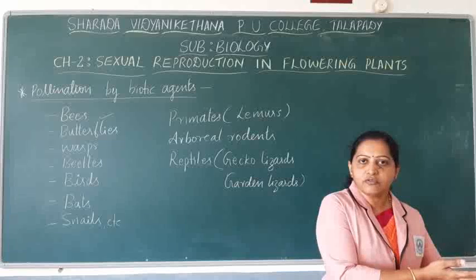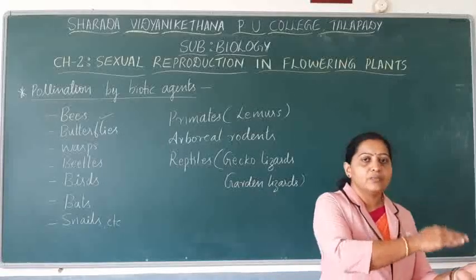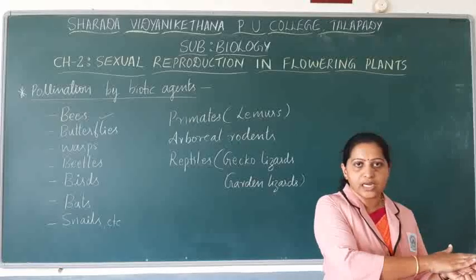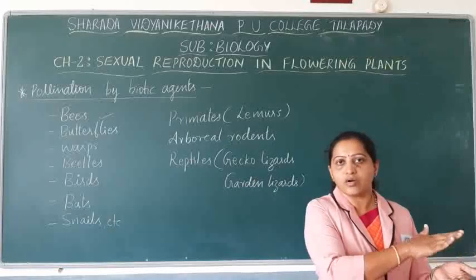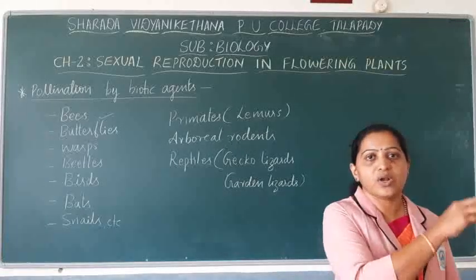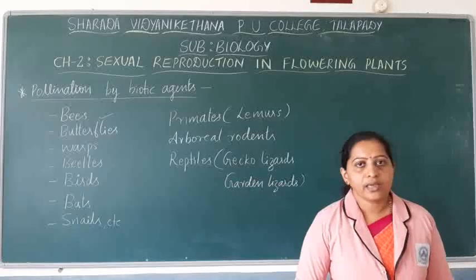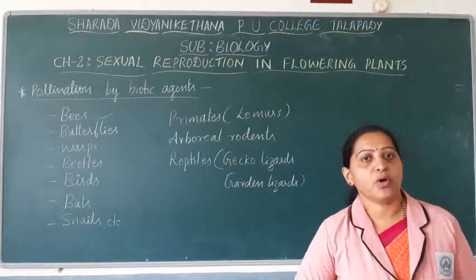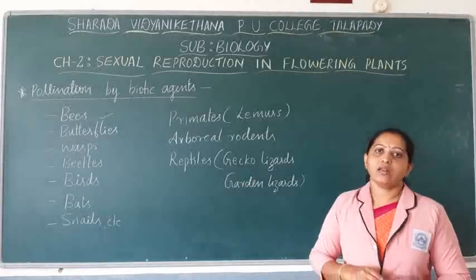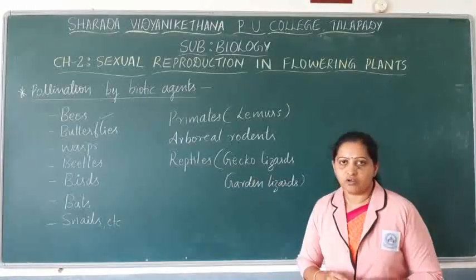It will enter the flower and try to suck the nectar. Meanwhile, the pollen grain deposited on the back or body surface of the pollinating agent will drop on the stigma. So by chance pollination will be achieved. This is how pollination takes place in various species of flowers.